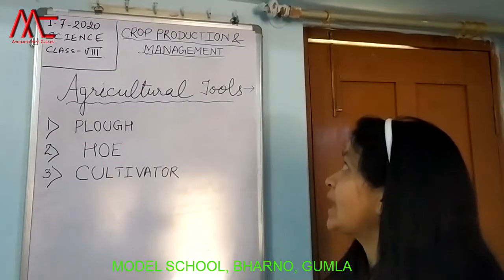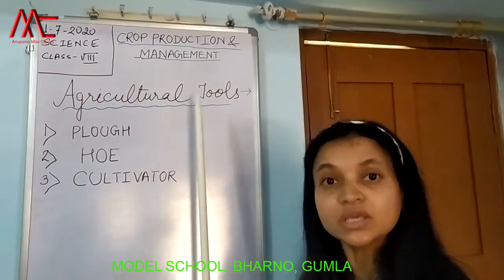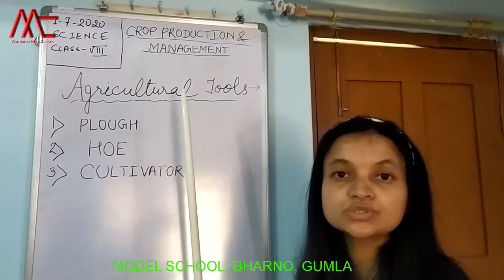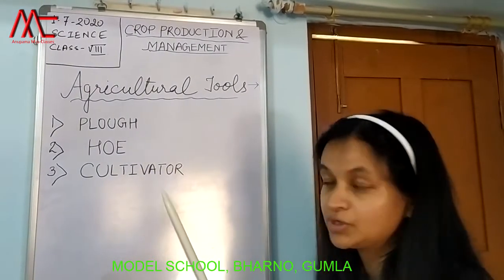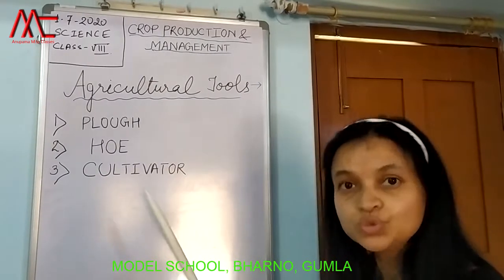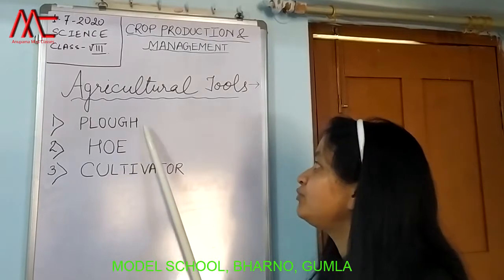So children, agricultural tools are also known as agricultural implements. The 3 basic tools which are used in the process of cultivation or agriculture are plow, hoe and cultivator. One by one we will discuss these 3 tools in detail, right? So let's see. We'll start with this plow.